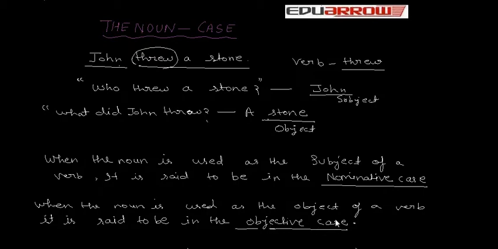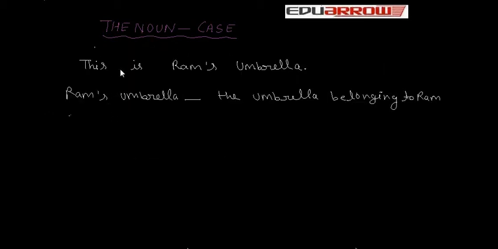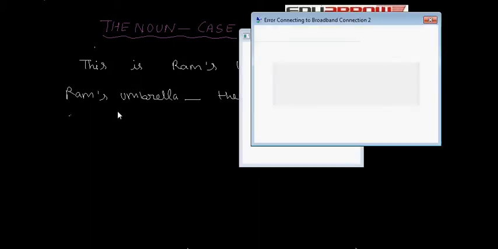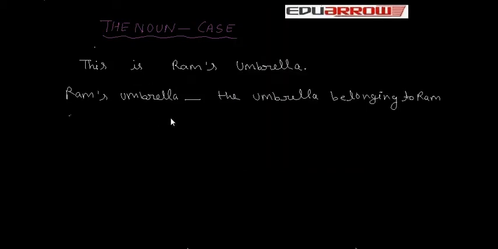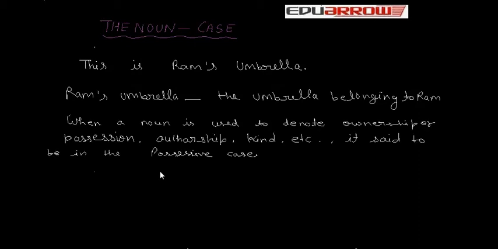Now, examine this sentence. This is Ram's umbrella. Ram's umbrella means the umbrella belonging to Ram. The form of the noun Ram is changed to Ram's to show ownership. So, the noun Ram's is therefore said to be in possessive form, possessive case. So, when a noun is used to denote ownership, possession, authorship, kind, etc., it is said to be in the possessive case.